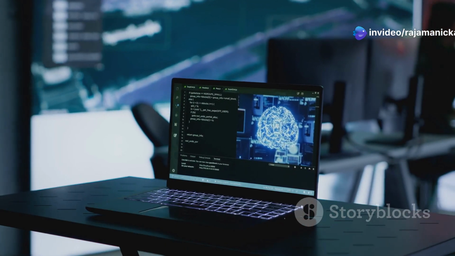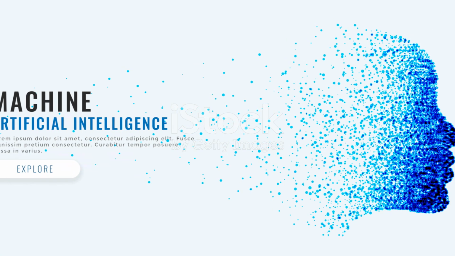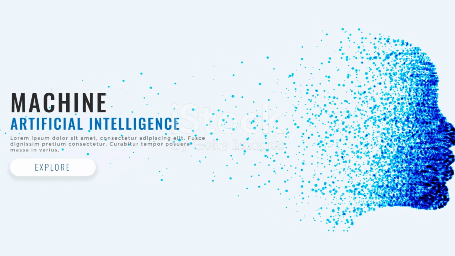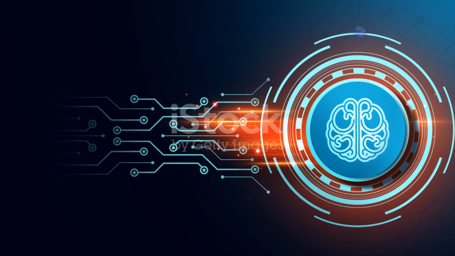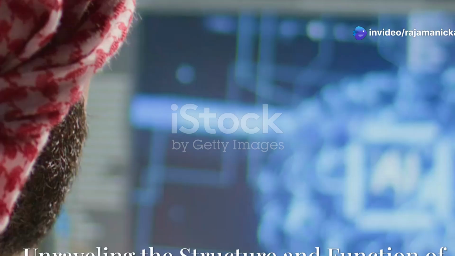Neural networks are trained on large data sets. This training allows them to recognize patterns, make predictions, and improve their performance over time. Just like we learn from experience, neural networks learn from the data they are trained on.